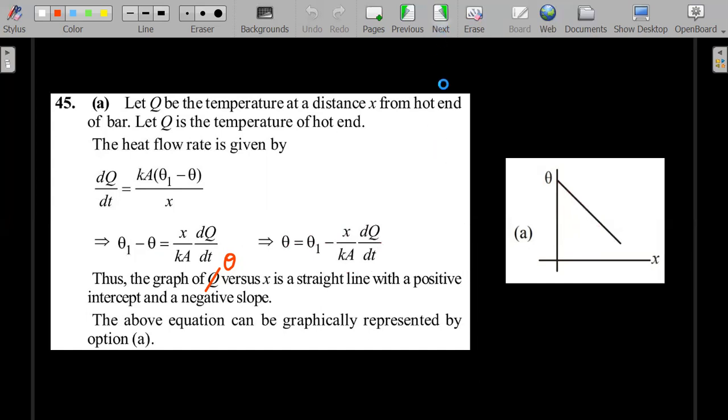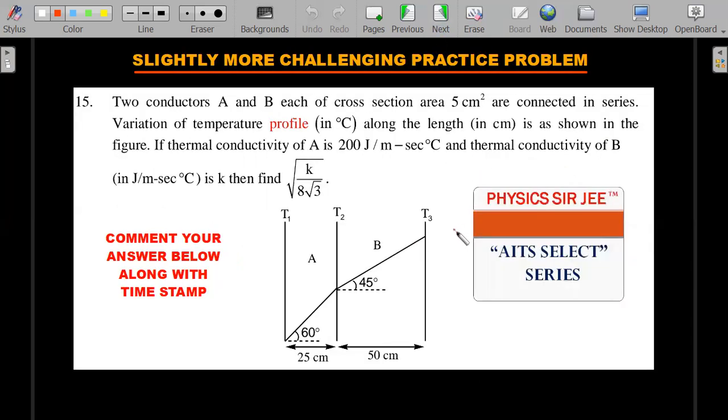Okay, let's move forward and check another slightly more challenging graph. This time I have two objects in series. Then what kind of a temperature profile will you get? Obviously, two different slopes. So this is definitely at a JEE Mains or a JEE Advanced level. It's more about your ability to manipulate these numbers to get to the answer quickly. So comment your answer below along with the timestamp. I'll give you the solution in the AITS Select series. Let's move forward.